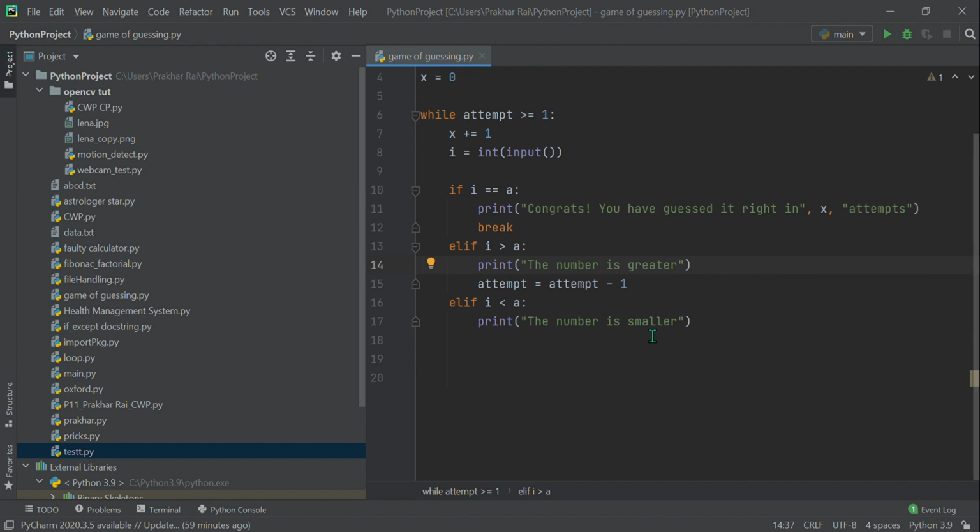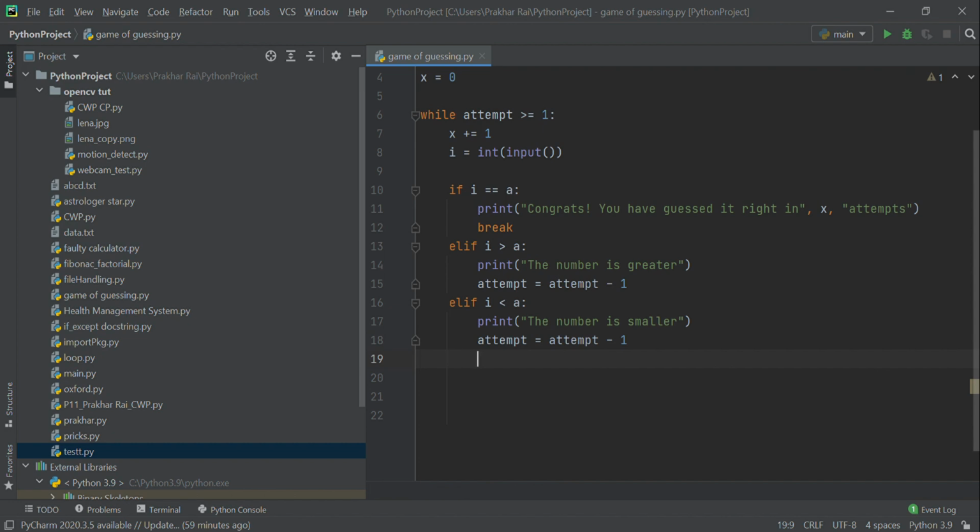So like that. And one more thing, as I said, the game should print attempts as well. So here we'll also decrease the attempts value by 1 in the case where the user is unable to guess it right.